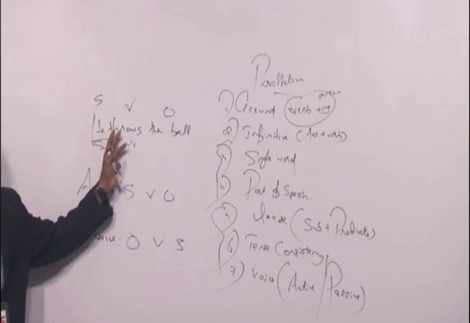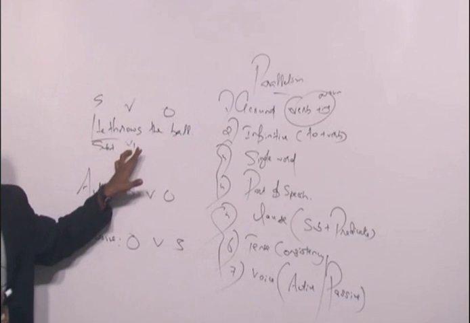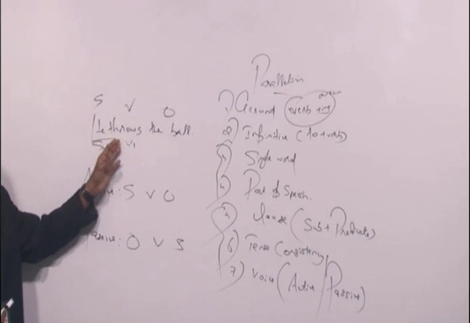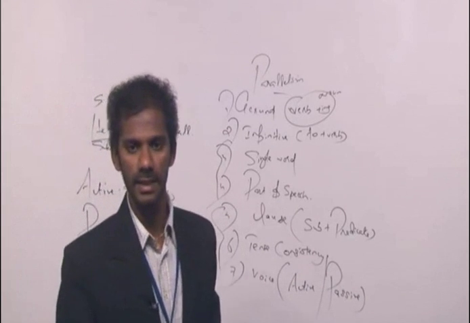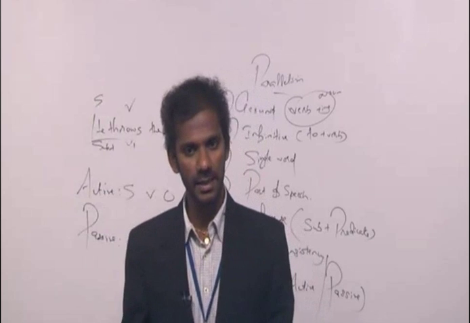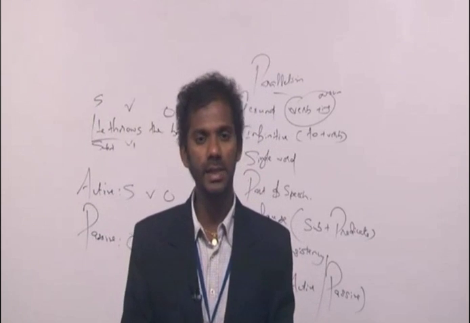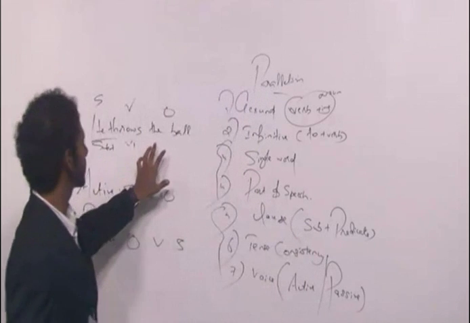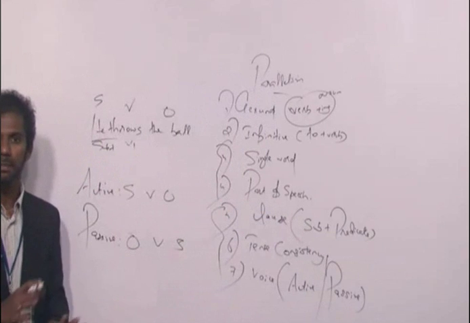This sentence is in the active voice. The order is this. And this sentence is in the simple present tense. So when you convert this sentence into the passive voice also, it must be in the simple present tense. Clear? The tense and the category should not change, as I said, while transforming sentences from one voice to the other. So this sentence is in the simple present tense. When we make it in the passive voice also, it must be in the simple present tense.